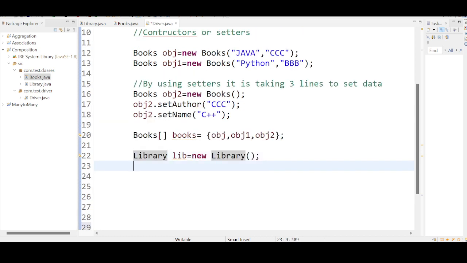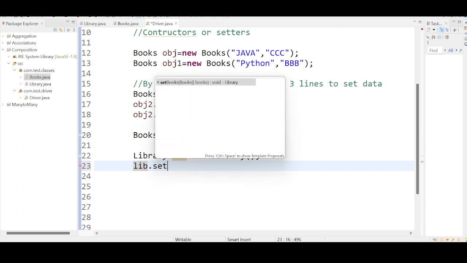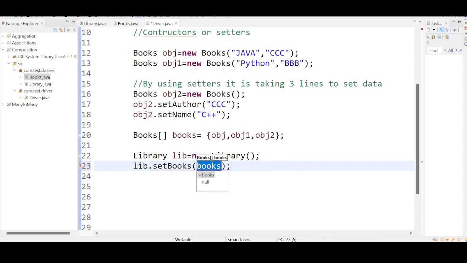Okay, we need to do what? We need to set data. lib.setBooks. It expects us to pass the books object, so passing this array object.